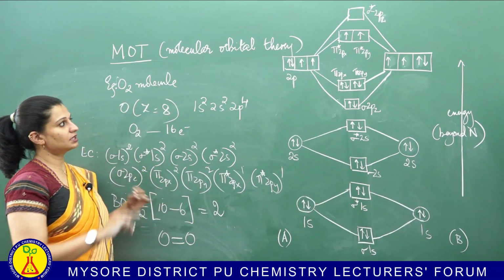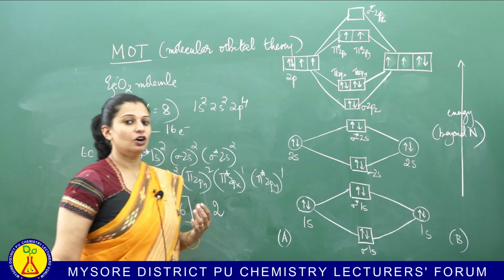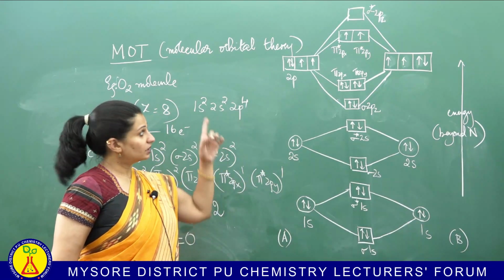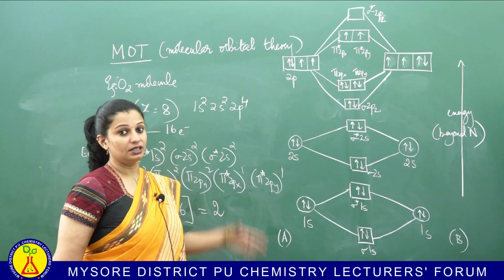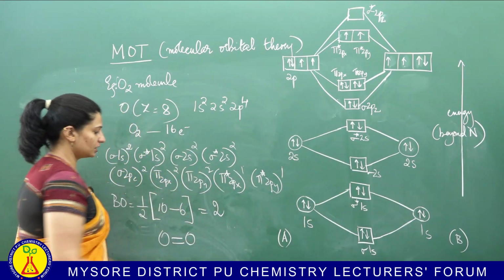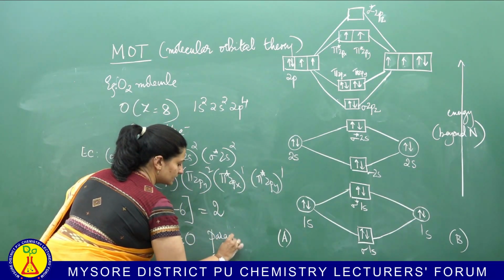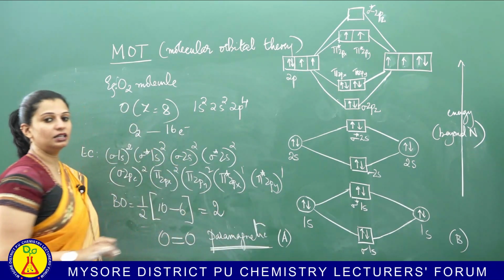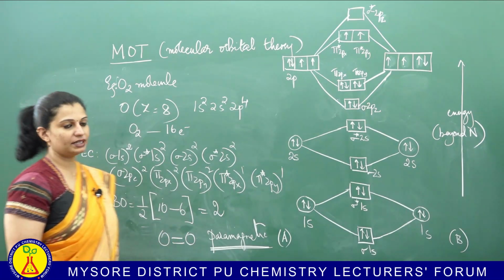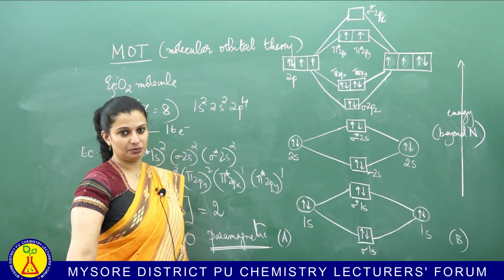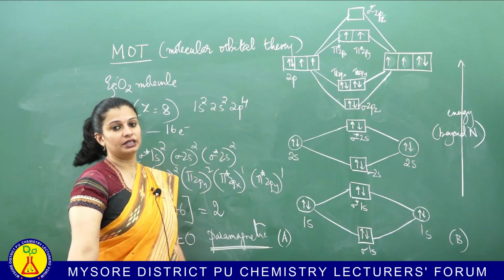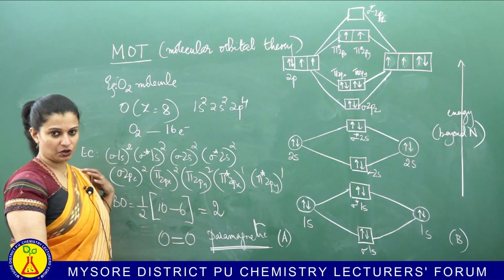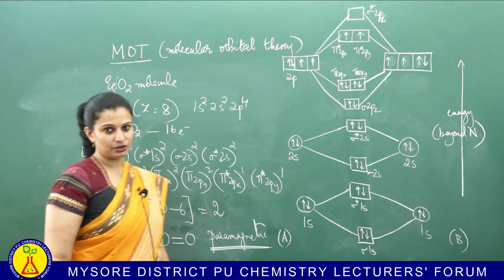Now comes the interesting thing. Look at the electrons of the oxygen molecule. Are all the electrons paired? No. The last 2 electrons are unpaired. This makes your oxygen molecule a paramagnetic molecule. Why is it paramagnetic? Because it has 2 unpaired electrons. So, when it has 2 unpaired electrons, it is a paramagnetic molecule. So, according to MOT, the oxygen molecule is paramagnetic. This has been experimentally verified also. So, this is your oxygen molecule example.